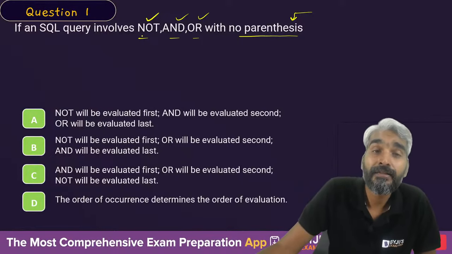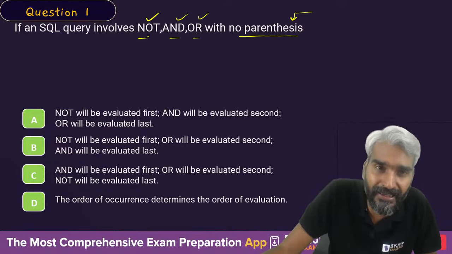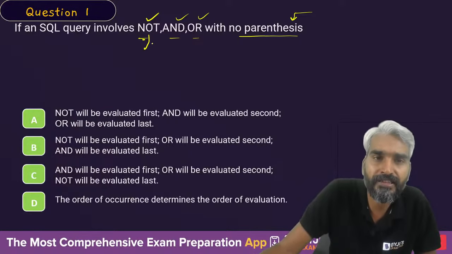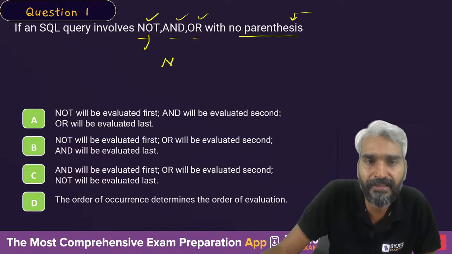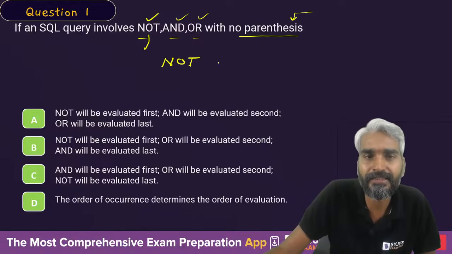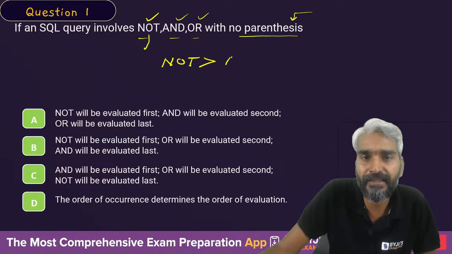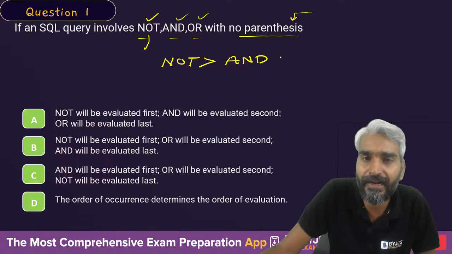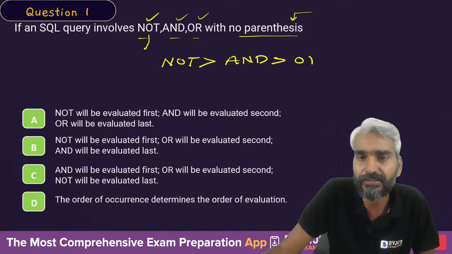So let's see. The precedence wise, if you check, the precedence is highest for this unary not operation. If I define the precedence of not is highest, then the precedence of and, if you have and or operation, then the precedence of and will be higher than the precedence of or.